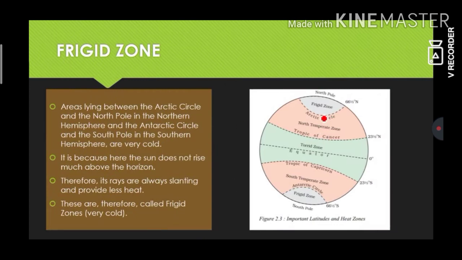Areas lying between the Arctic Circle to the North Pole, and Antarctic Circle to the South Pole are very cold because the sun rays do not rise much above the horizon. Therefore, the rays are always slanting and provide less heat. So these zones are extremely cold. They are called the frigid zone.